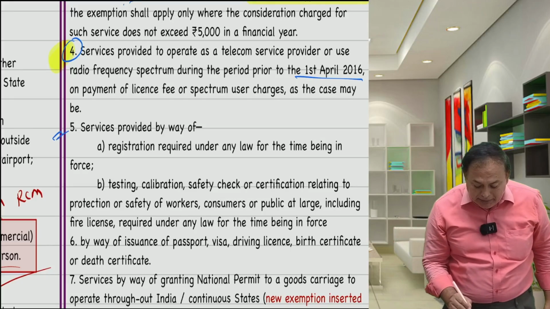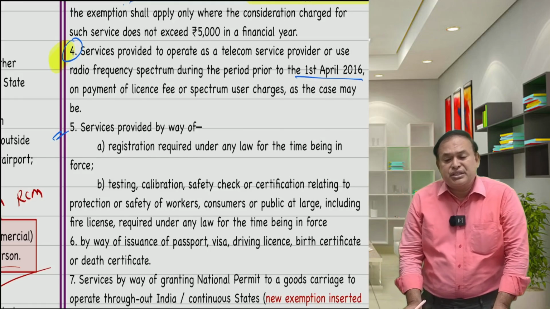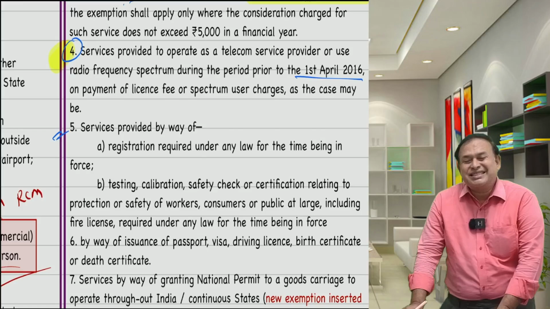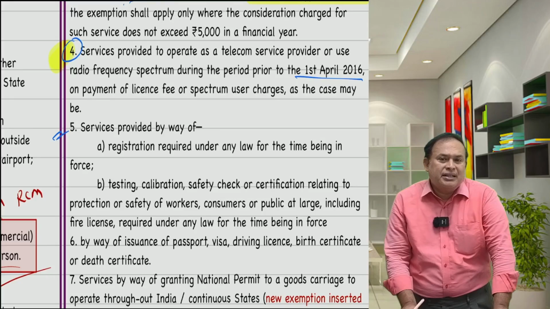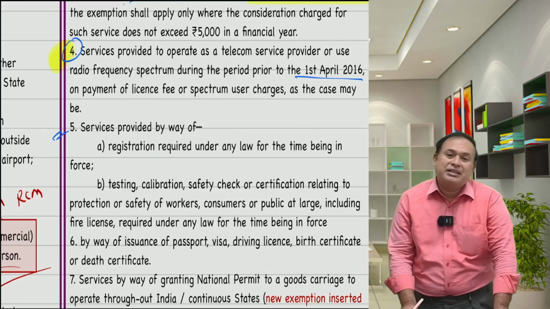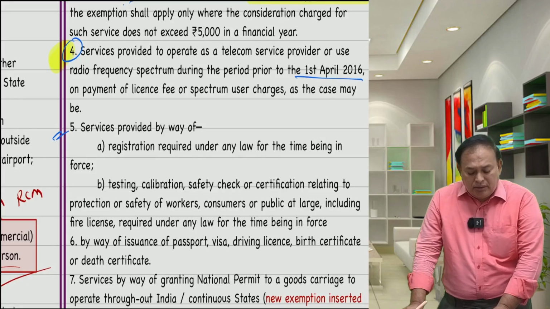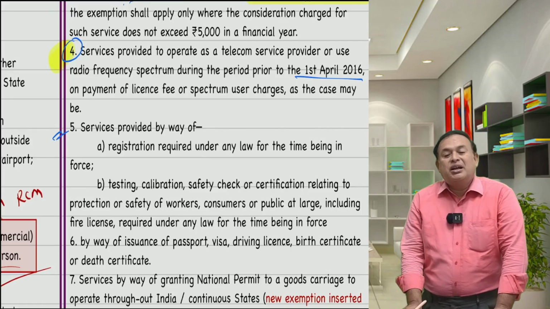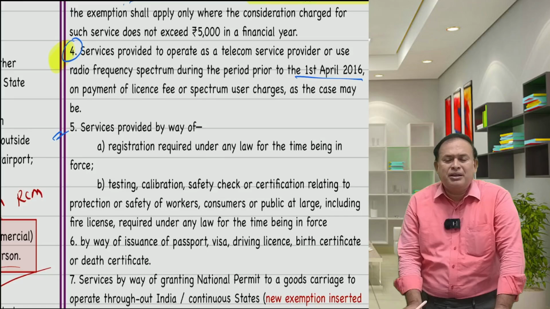Further, point number 5, services by way of grant of registration required under any law for the time being in force. Registration required under law means mandatory. Accordingly, if a license has been obtained by the recipient from the government authority, it is exempted. For example, nowadays a new education policy came. A bill has been drafted and is almost going to become an act.